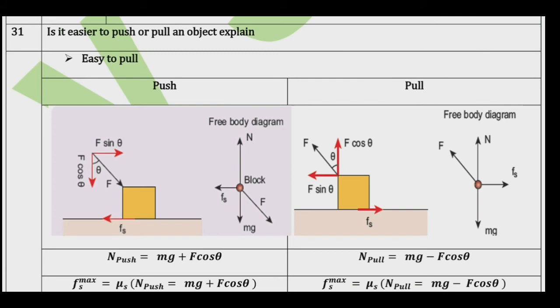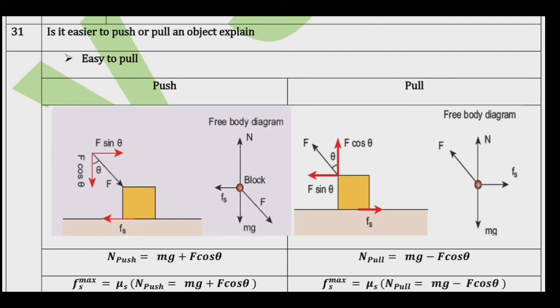The above equation shows that a greater force needs to be applied to push the object into motion. A free body diagram of pull. When an object is pulled at an angle theta, the external force is applied and it is divided into two parts as shown in the figure.